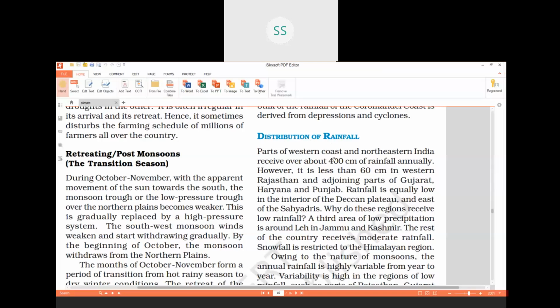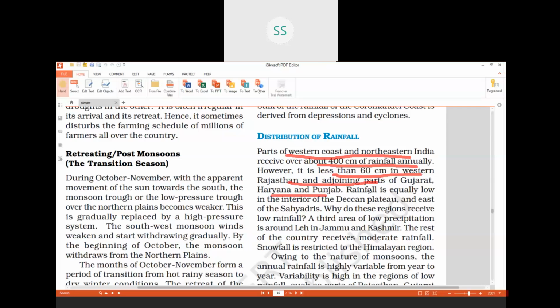Children, it is distributed unevenly. For example, all these points you have to write. When we talk about the western coast and the northeastern part of India, they receive a very high amount of rainfall, around or above 400 centimeters. That's the first point. Second point, the rainfall is very less, below 60 centimeters, in western Rajasthan and adjoining parts of Gujarat, some parts of Haryana and Punjab.